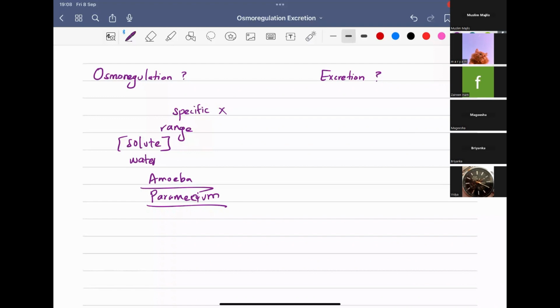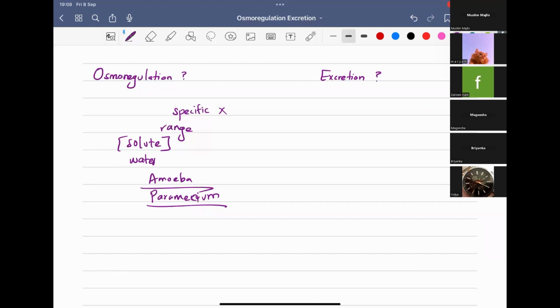They are also living bodies, right? They also have solute concentration and water in the body. They also have to regulate the osmolality or osmolarity in their body. So they have specific structures called contractile vacuoles. There are other vacuoles, but this is the contractile vacuole. But the animals, I mean those which come under the kingdom Animalia,